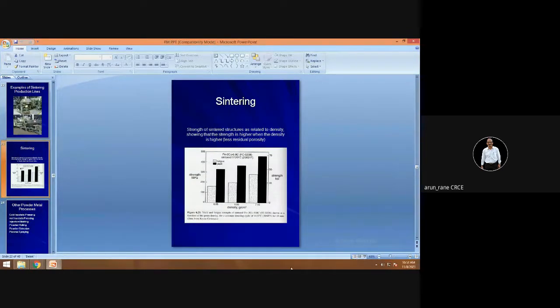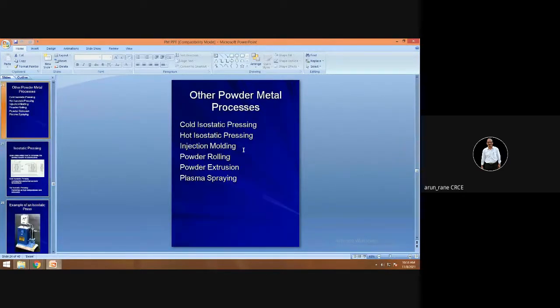So this is the graph of strength in megapascal against the density. If the density is more, then strength will be more, and density is again related to the sintering. If the sintering is proper, then obviously the density has to be good. A good sintering will improve the density of the product, and that in turn will improve the strength of the product.